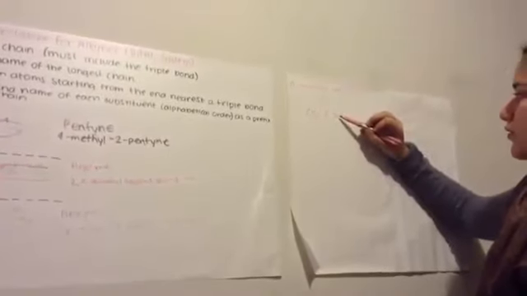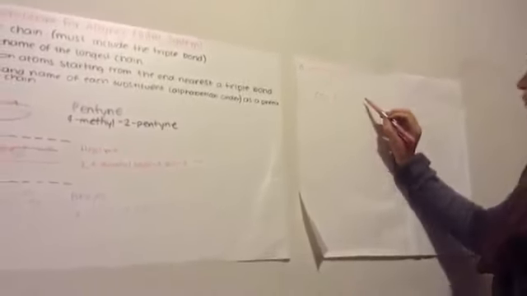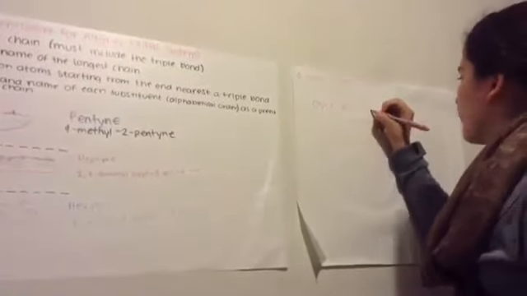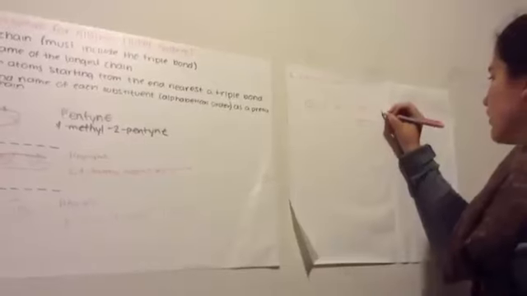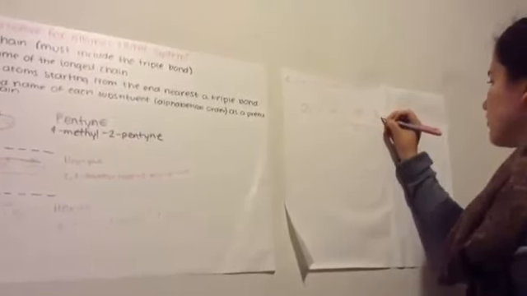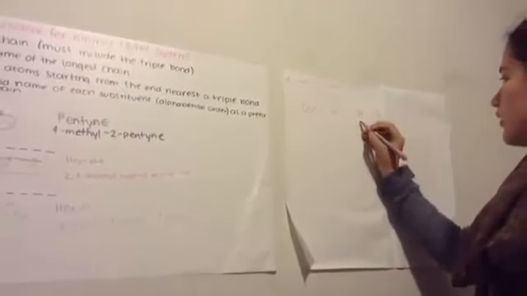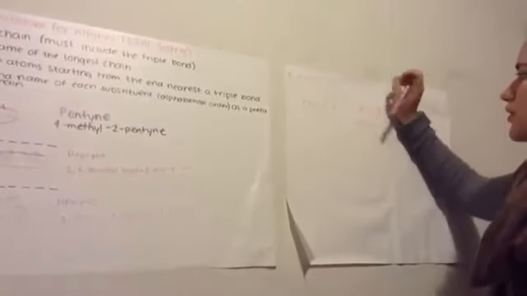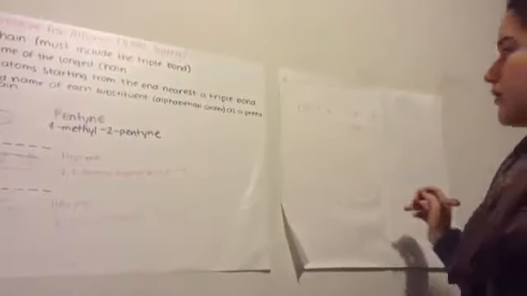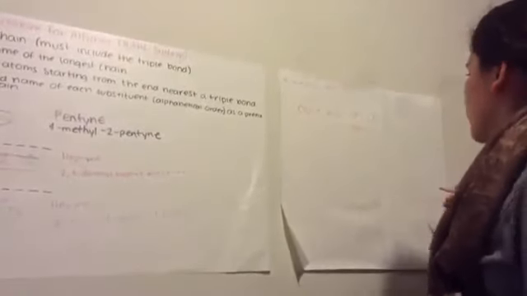This 1, 2, 3, 4 bonds. This 1, 2, 3, 4, and this 1, 2, 3, 4, and this 1, 2, 3, 4. This is the condensed structural formula, and then the expanded structural formula will be like this: